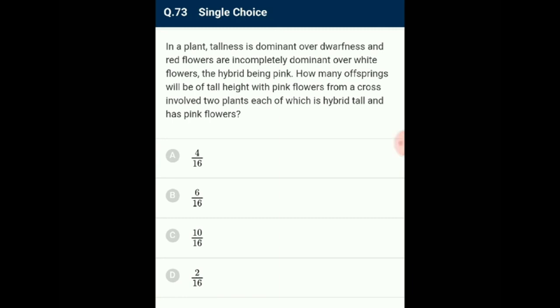and have pink flowers. The proportion of capital T capital T, capital R small r is 2 by 16, whereas the proportion of capital T small t, capital R small r is 4 by 16, which amounts to a total of 6 by 16. So the answer for this question is option B, 6 by 16.